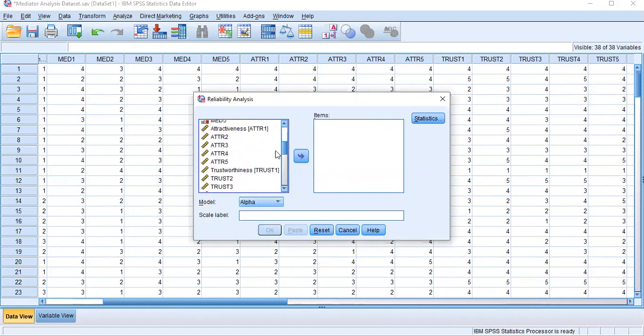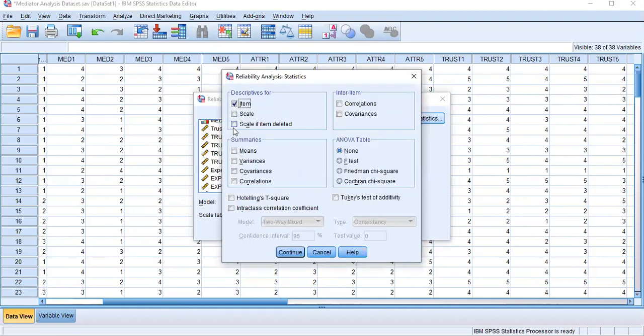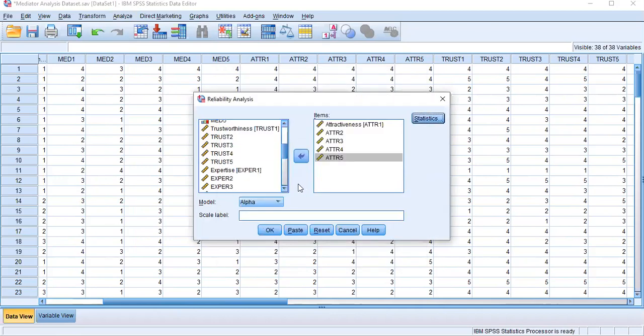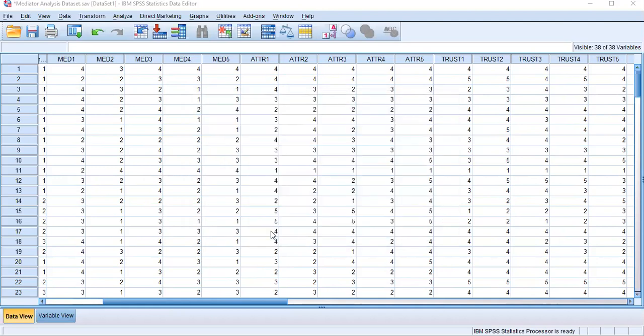Then you can see my first independent variable has 5 measurement items. I put those 5 measurement items into the box on your right hand side. In the pilot study test I selected all these other options, but for the main test we don't need to check all of these again. Just enter the items you want to check for variable reliability, then click OK.